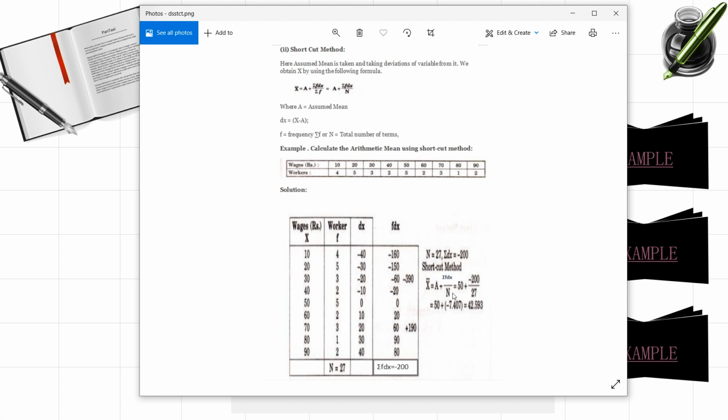Next, 50 plus minus 200 by 27. Plus into minus will become minus here. So 50 minus 200 by 27, if you work it out, you'll get the answer, which is here 42.593. You can work out this problem. I explained the procedure to you, so you can practice with these values and compare the answers. So this is the shortcut method or assumed mean method for finding out the arithmetic mean.